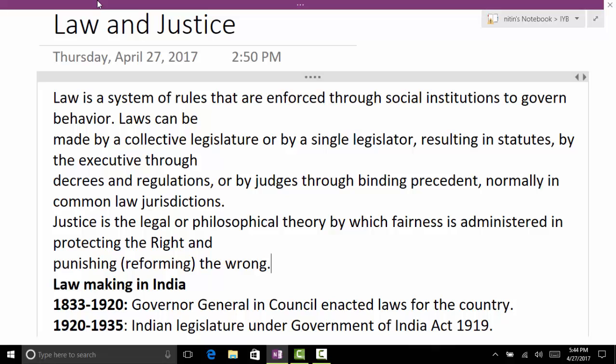So that is special majority. What is the majority there? Simple 2/3 of the members present and voting. For president, 2/3 of the total membership. For Rajya Sabha, 2/3 of the present and voting. The third one is the present and voting plus majority of total members. Absolute majority.